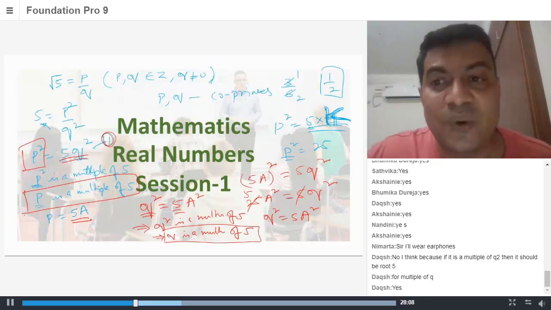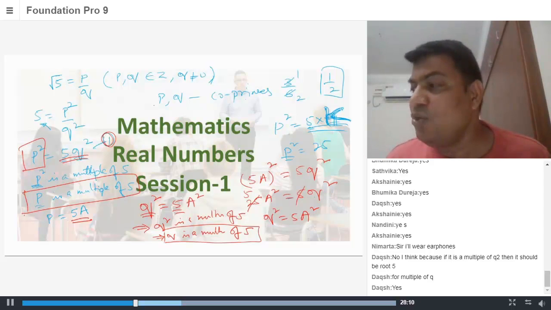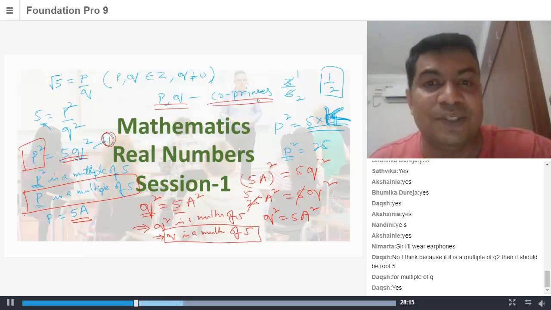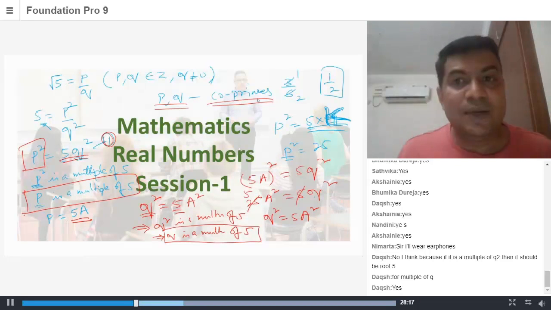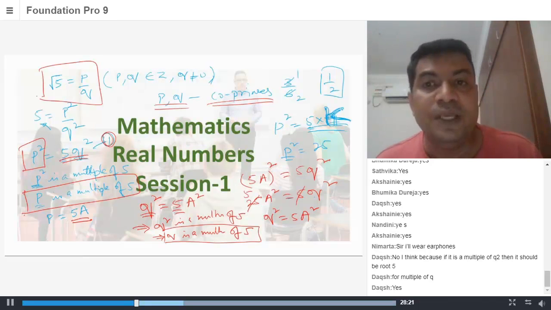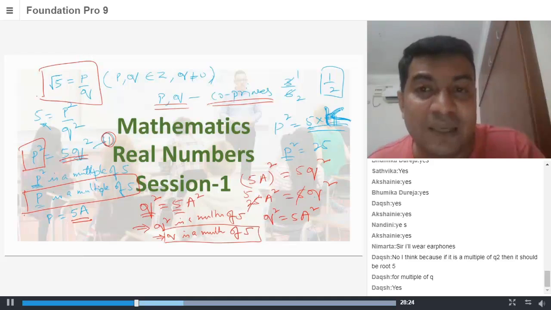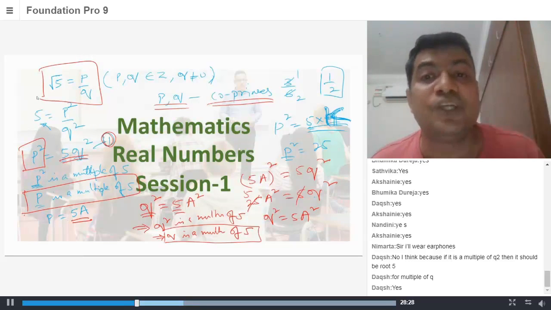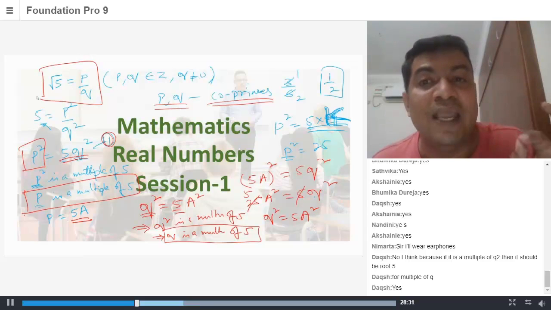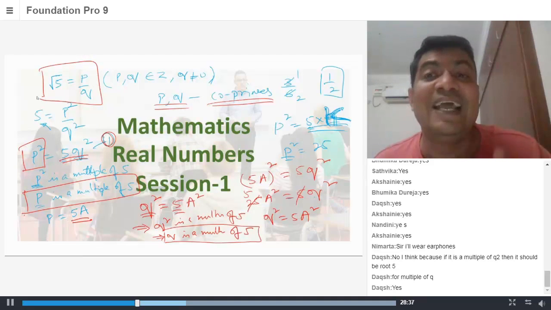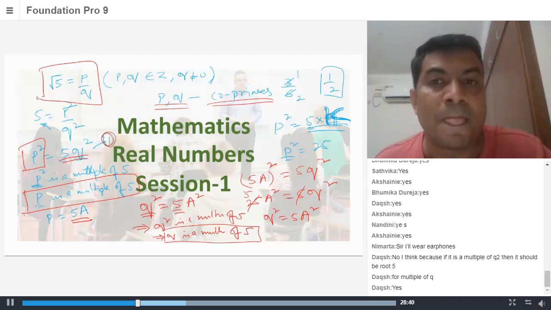But when we started the question, we assumed that p and q are co-primes. Now you just realize that our basic assumption that p by q were co-primes is a wrong assumption. That means root 5 cannot be in the form of p by q. Because root 5 cannot be in the form of p by q, it's an irrational number.